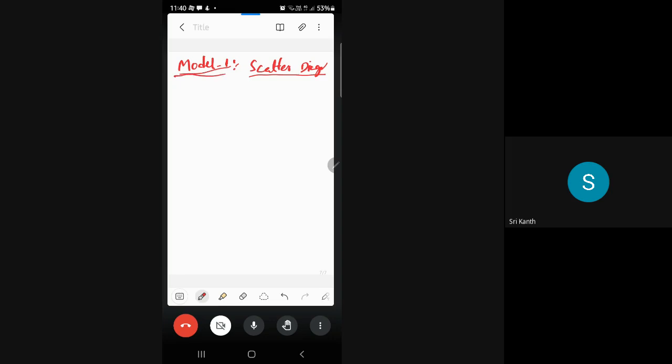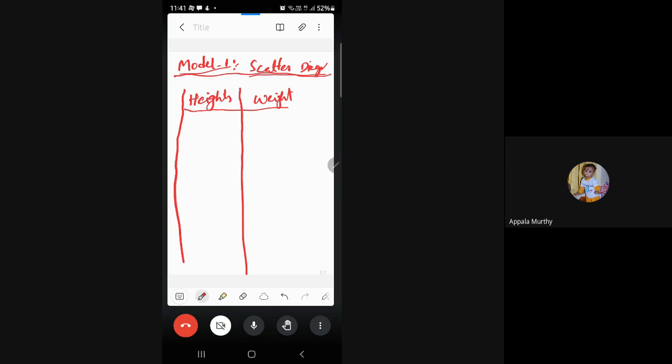Here what we do is, when we have the data for two variables called x comma y, let me give you a practical example. Let's say we want to know the relationship between heights and weights, whether heights are influencing weights or not.